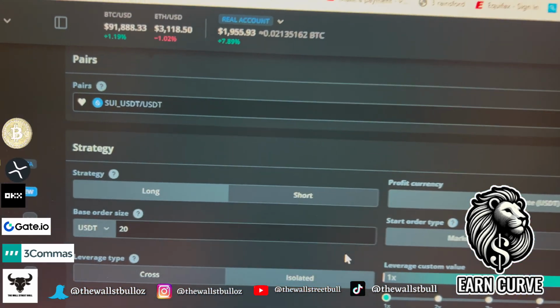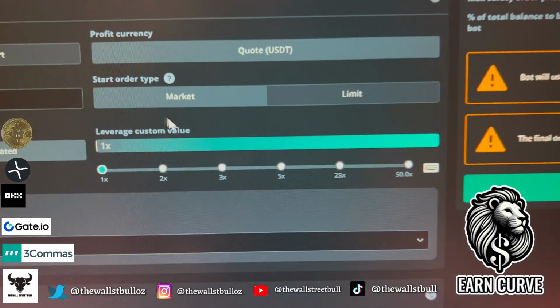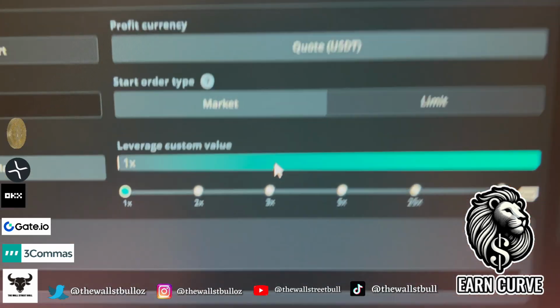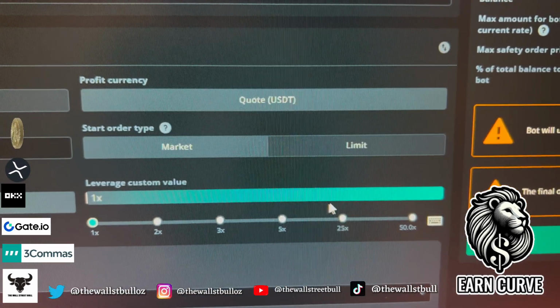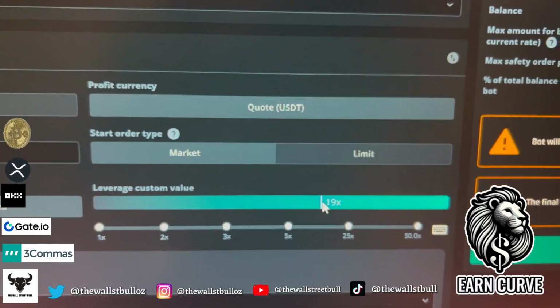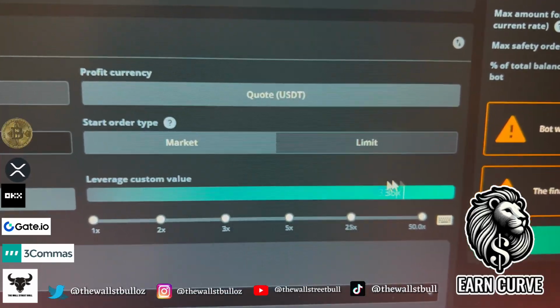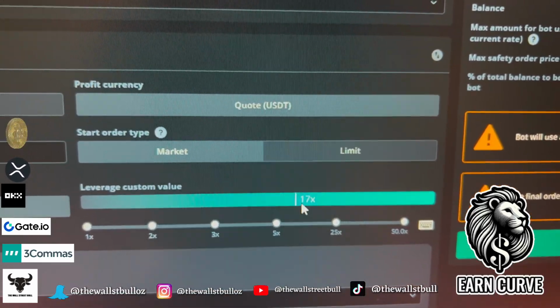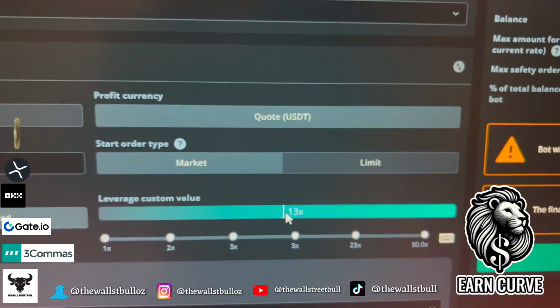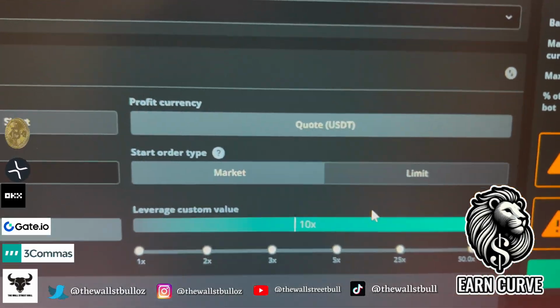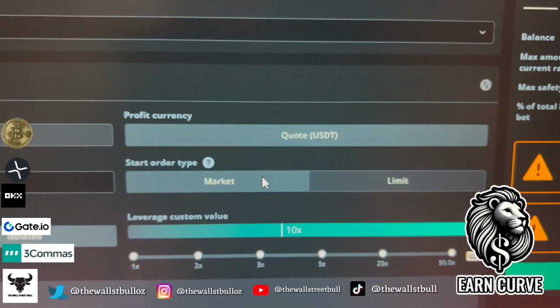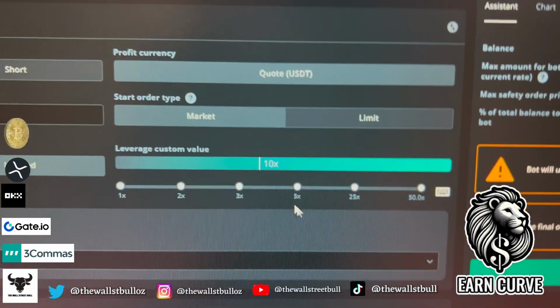after this deal. Now, leverage down here, this is up to you. Don't take this as financial advice, guys, because it can be really risky. You can go as high as 50x. I would not recommend that because you will get liquidated if there's a small market movement. I'm going 10x with this right there. And of course, I've got that set to market order, as you can see. All right, so I'm going 10x leverage.